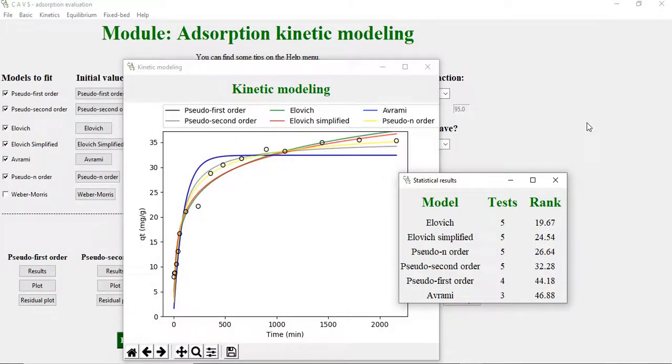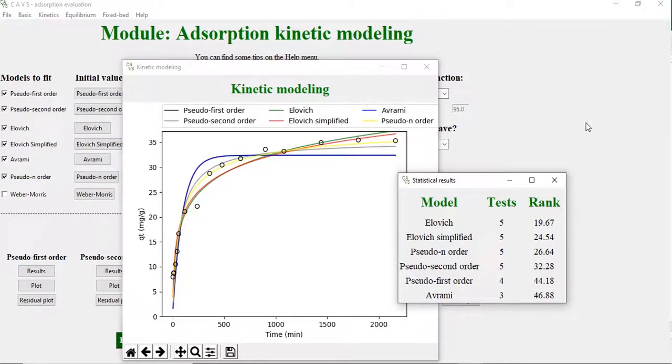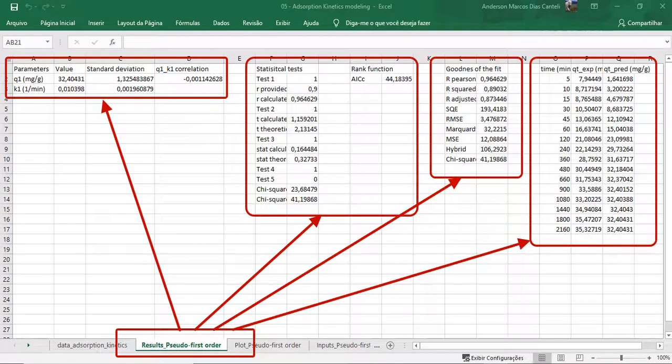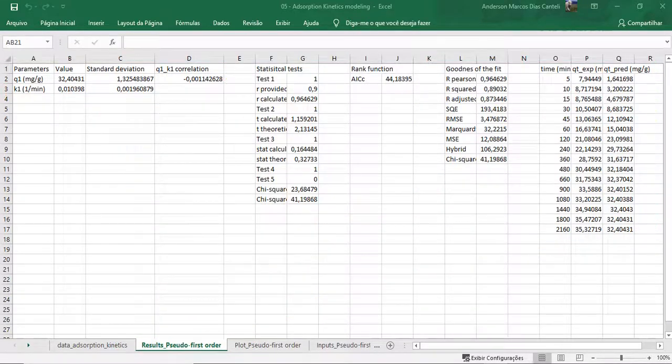All the results are shown through tables and graphs using a simple and clear way, facilitating the interpretation of the results. The results calculated for each model are saved in specific Excel spreadsheets, where the most used metrics generally used to evaluate wastewater data are saved.